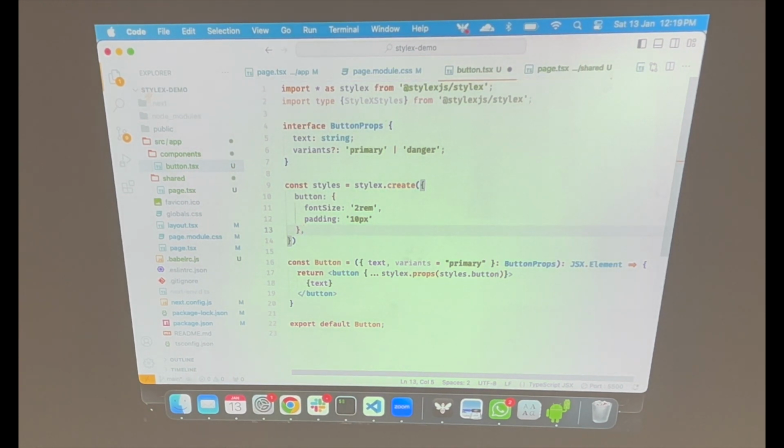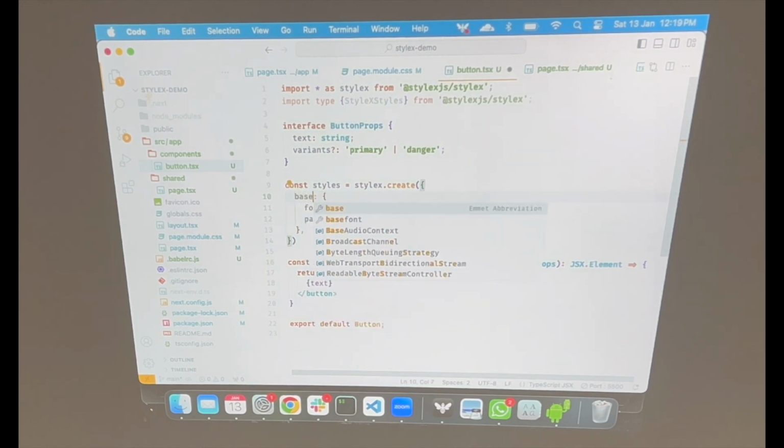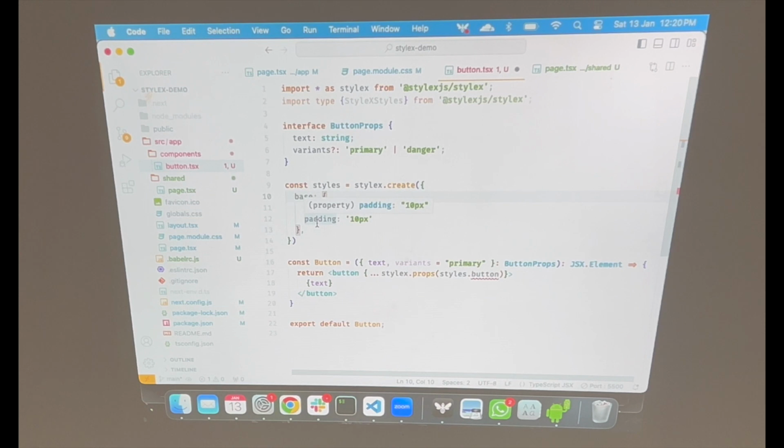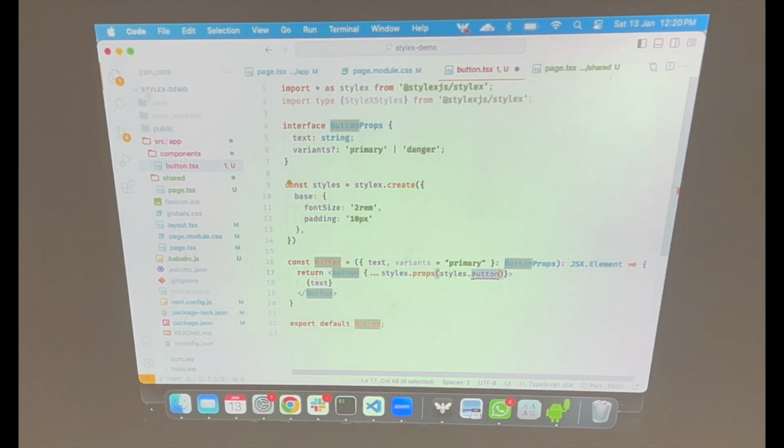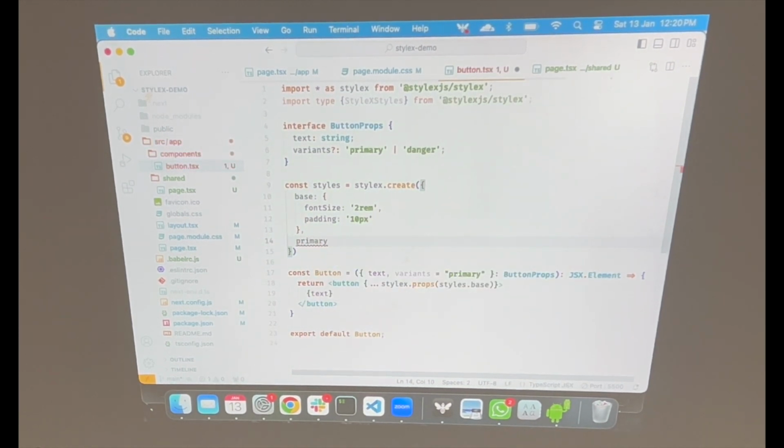One of the things that StyleX recommends is that if you are creating a button component like this, I will change this to base, right? So this is the base style. This is going to be applied regardless of your variant, right? So even if you have seen design systems, if there's a button, there's always a base style which is applied to all the buttons. The only thing that changes may be the outline, the background color, or stuff like that, right? So I'll change this to base or default, whatever you want. I think base makes sense, and I'll add it here as base. And let's add primary.